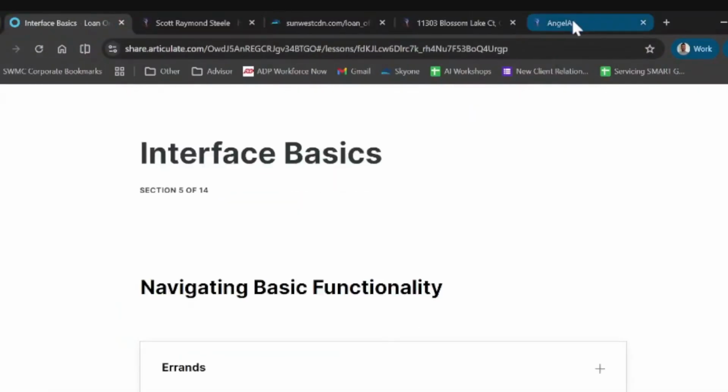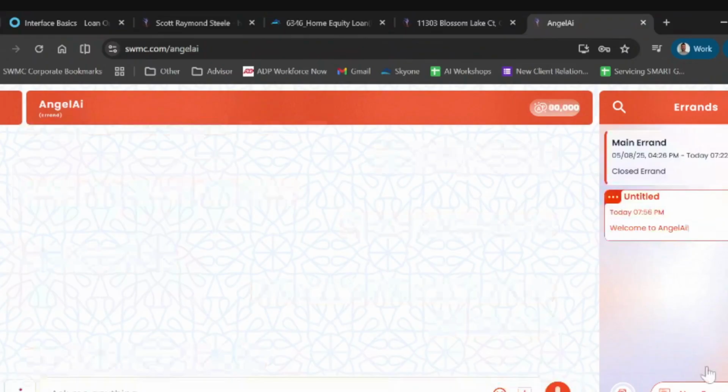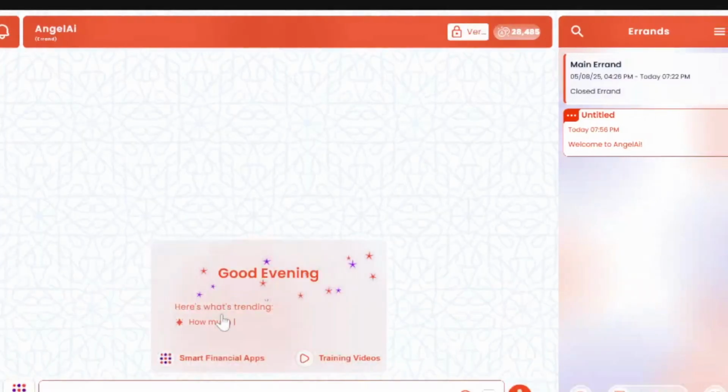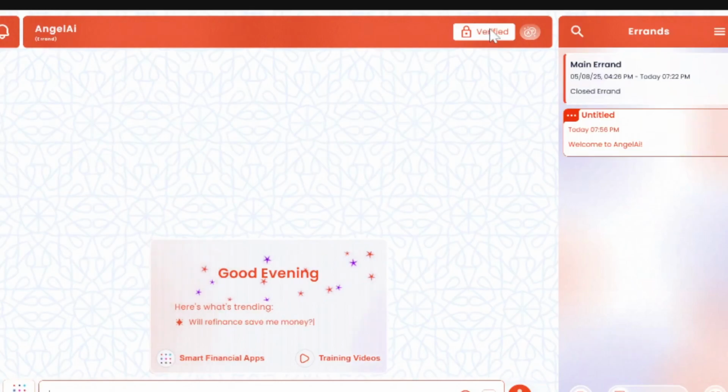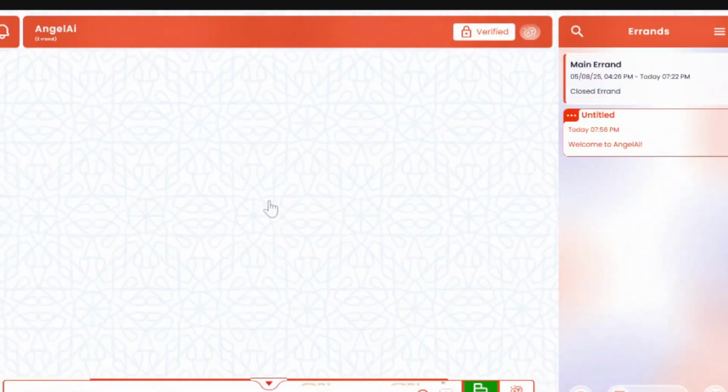Now, let me see what else we got here. We're going to go into the interface basics. So this is pretty much how the platform looks. Once you log in, the first thing you might notice is this little lock that says verified. Everything on the platform is encrypted, so it's as safe as any online bank account. The points that I just mentioned are right here. Once you click on it, it will open the drawer for you on how you're accumulating those.